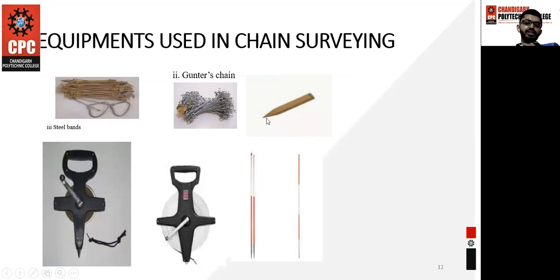The total length of this wooden peg is 25 centimeter, and the 15 centimeter portion is above the ground, that is the rectangular portion on which you mark the center, or you can do the station marking on this wooden peg. And this pointed edge is inserted into the ground, which length is 10 centimeter. So the total length of the wooden peg is 25 centimeter.